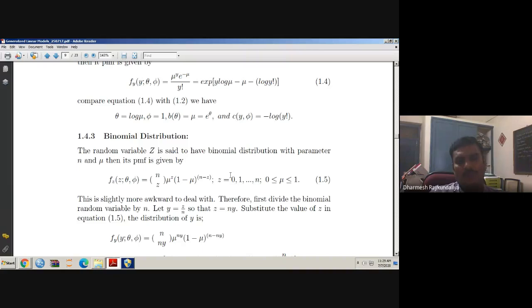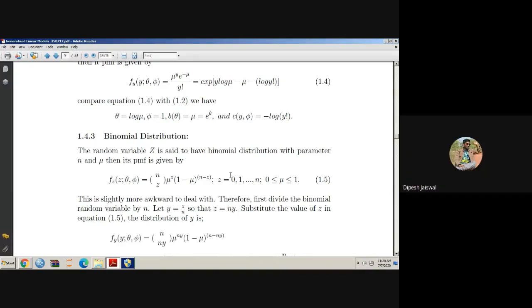We know the PMF of the binomial distribution is n choose z, and instead of p we have considered mu, so mu raised to z, 1 minus mu raised to n minus z, and z takes values 0 to n, where mu lies between 0 and 1 because it is the probability of success.